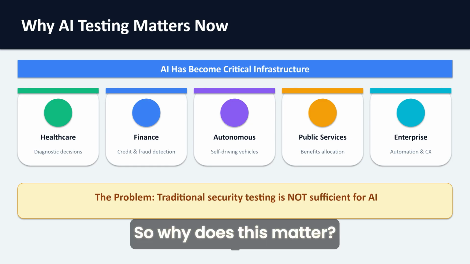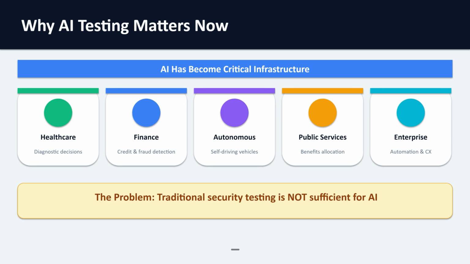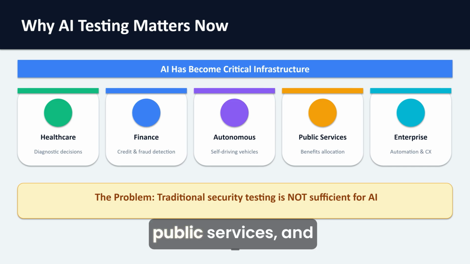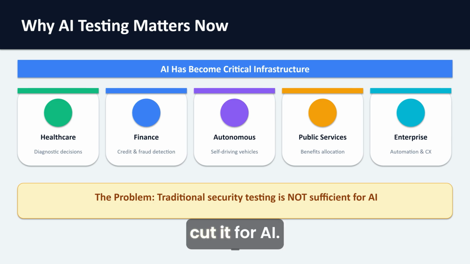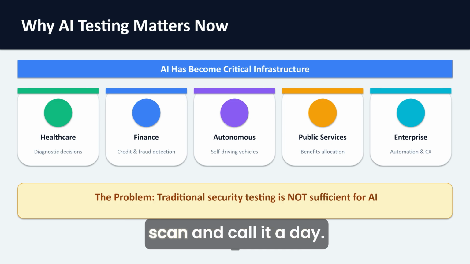So why does this matter? AI has moved from being an interesting technology to being critical infrastructure. We're using AI for healthcare decisions, financial services, autonomous vehicles, public services, and enterprise automation. These are high-stakes environments, but here's the problem. Traditional software security testing doesn't cut it for AI. You can't just run a penetration test or a code scan and call it a day. AI systems fail in completely different ways than traditional software, and that's exactly what this guide addresses.